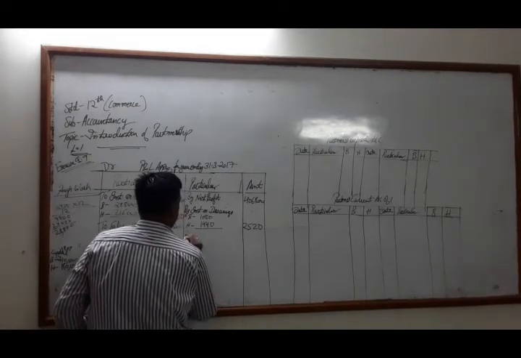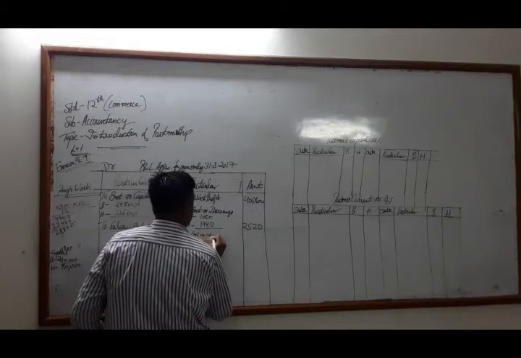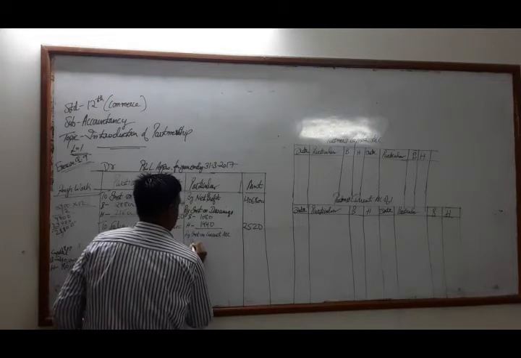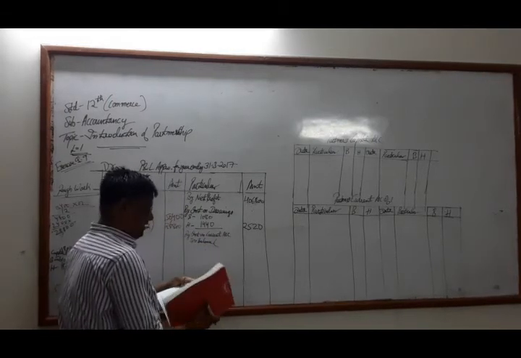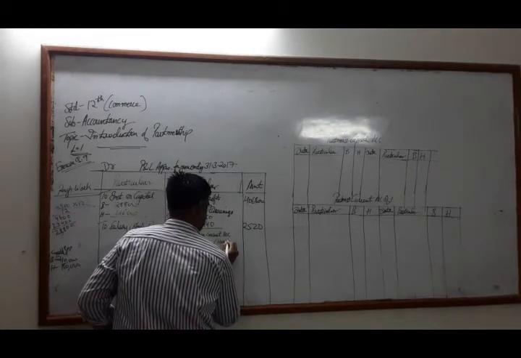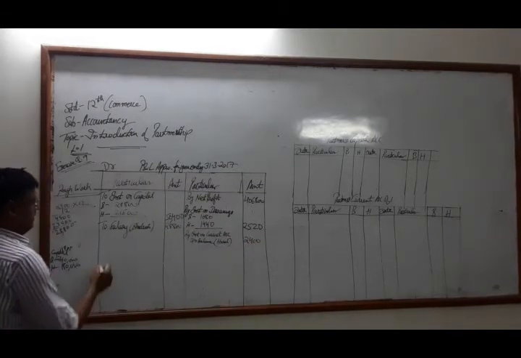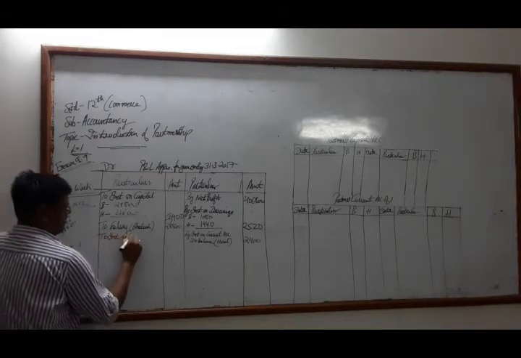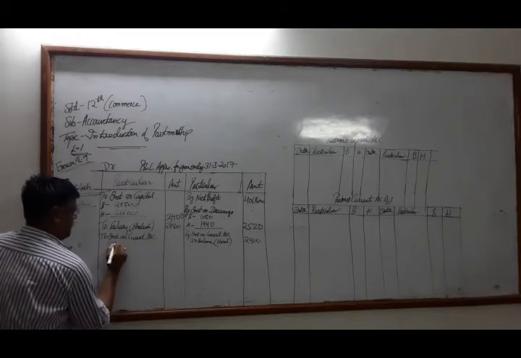So by interest on current account, debit balance, that is of Hiral, 2,400 rupees. Similarly here, to interest on current account, credit balance.